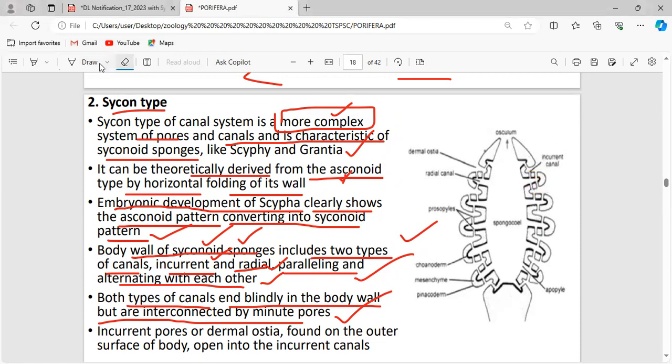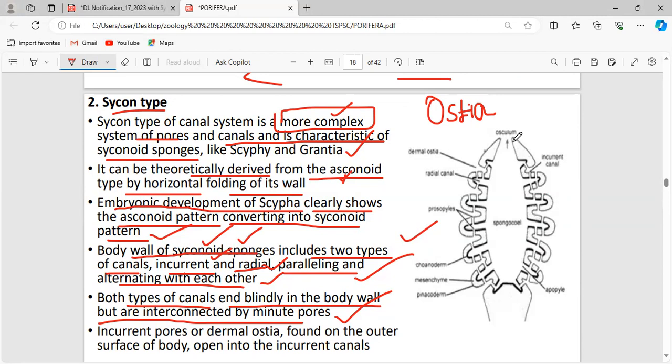When I ask how the water enters the body of these sponges, you have to say ostia. If I ask the name of the pore which connects the incurrent canal and the radial canal, you have to answer prosopyle. If I ask the name of the pore which connects the spongocoel and the excurrent canal, you have to say apopyle, and that apopyle is made up of myocyte cells.